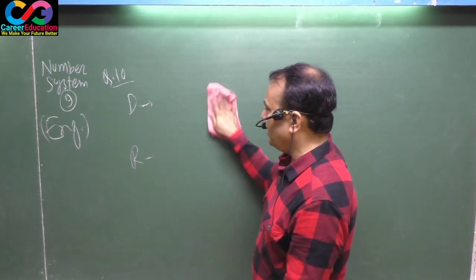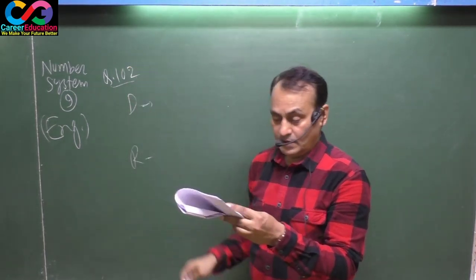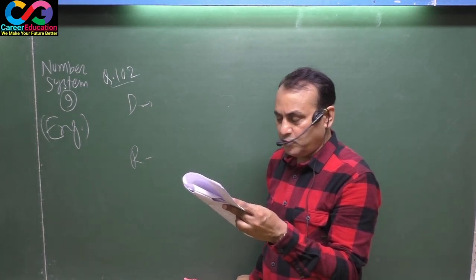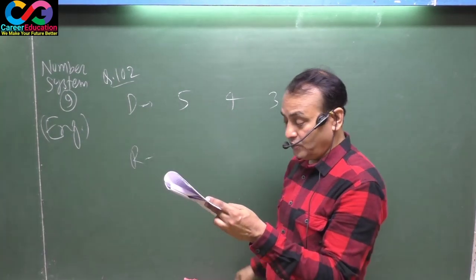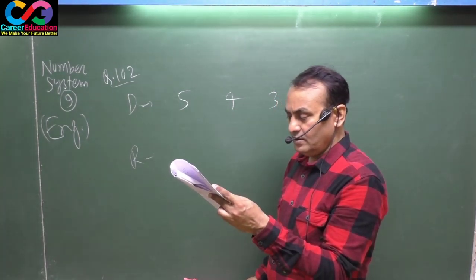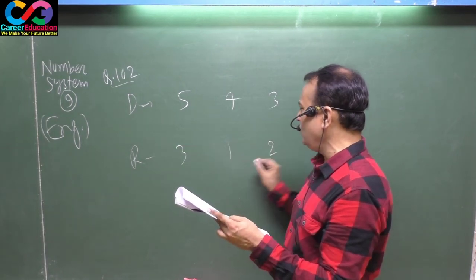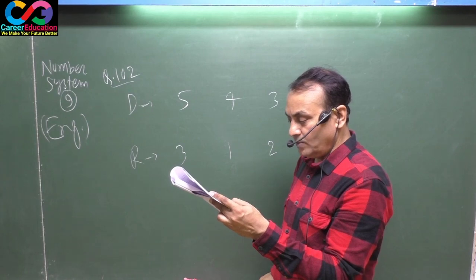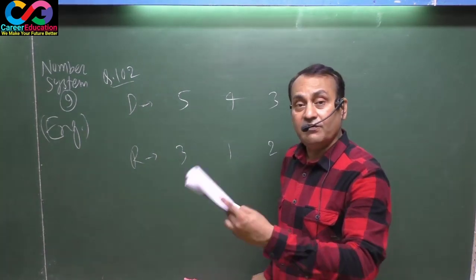Now come to question number 102. 102 says, when a number is successively divided by 5, 4 and 3, there are 3 divisors and 3 remainders, remainders are 3, 1 and 2 respectively. Find out the remainders when the order of the divisors is reversed.